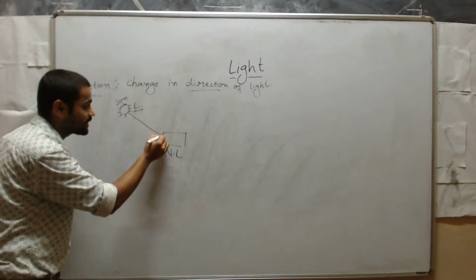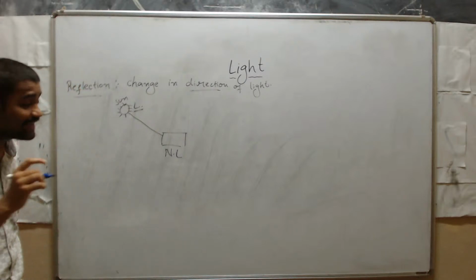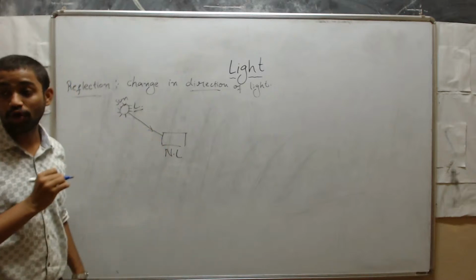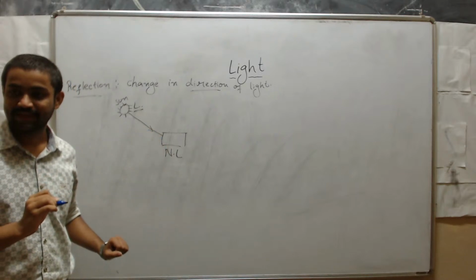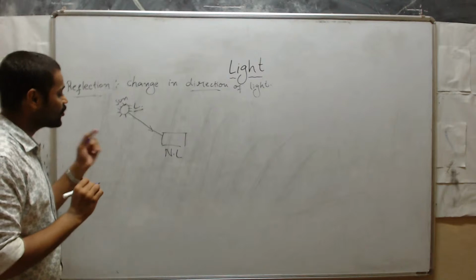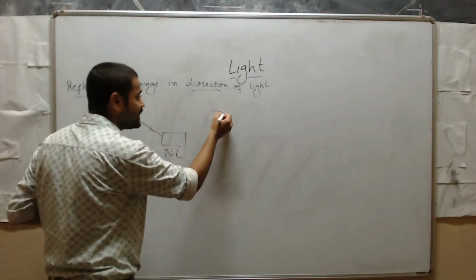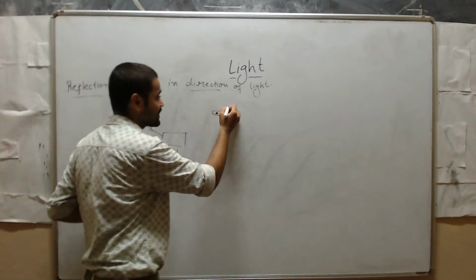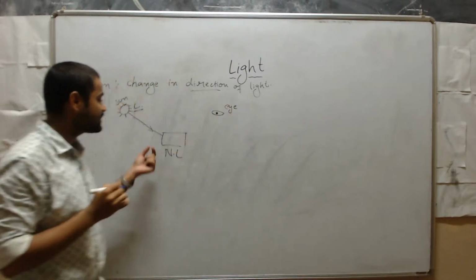Suppose one ray. I have taken only one ray that will fall on the non-luminous object. And here the eye.